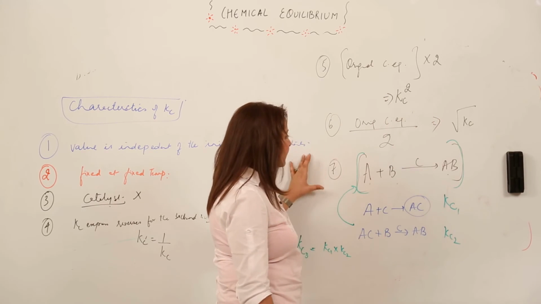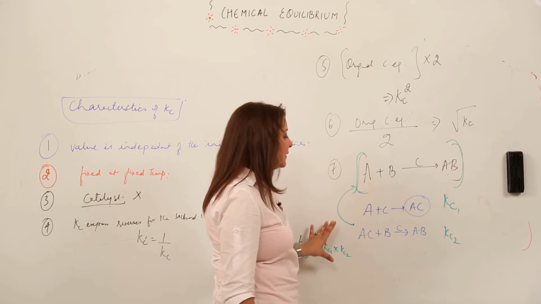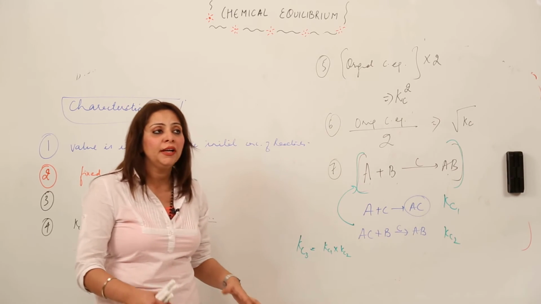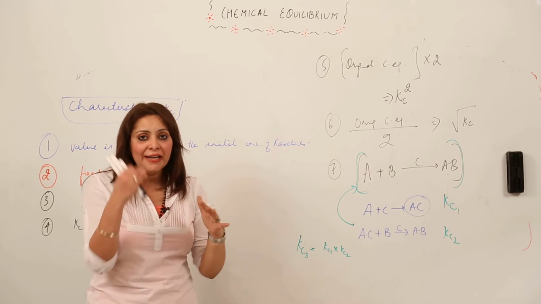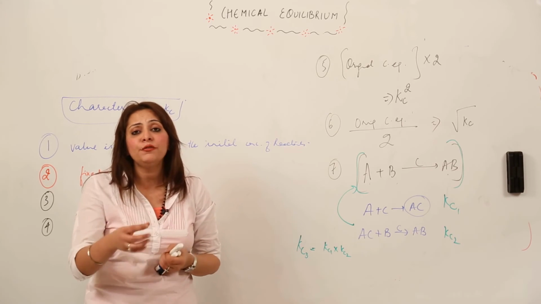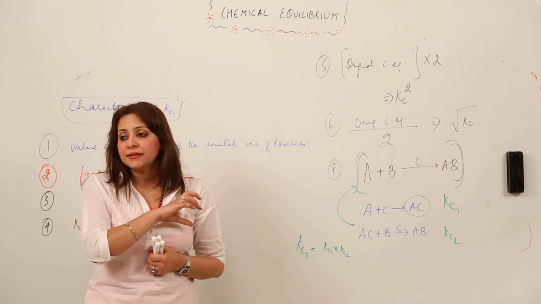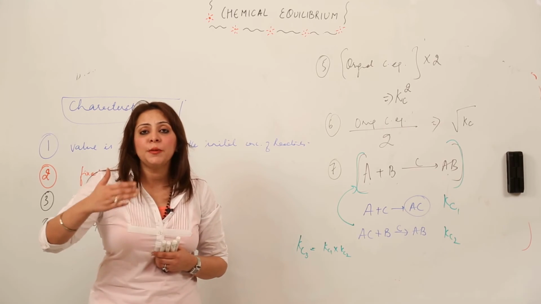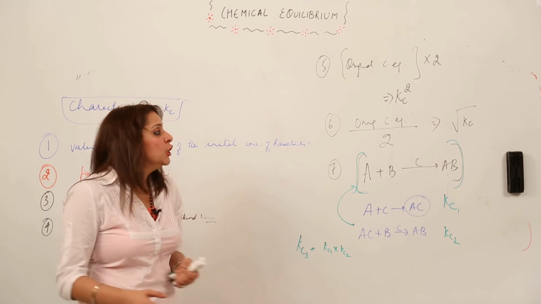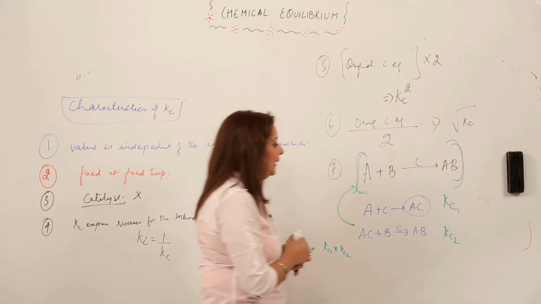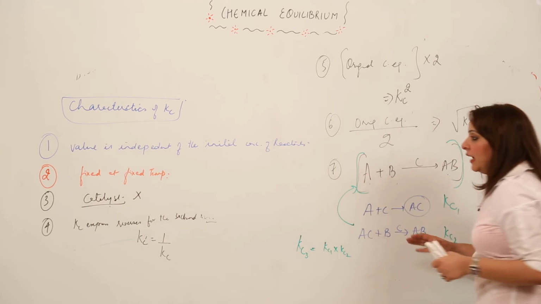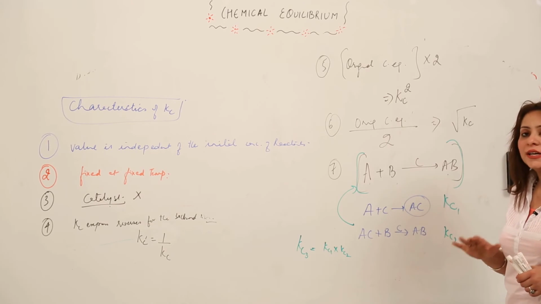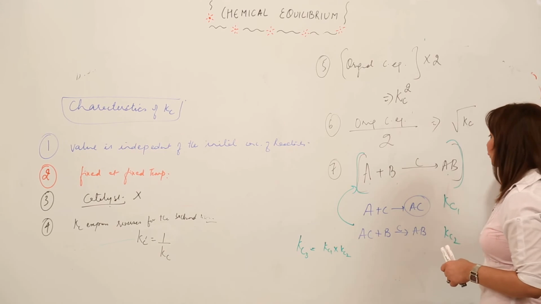Similarly, if a reaction occurs in different steps, the Kc for the overall reaction is the multiplication of the Kc expressions for the different steps. So this is how you explain the Kc value, and I think you now know the characteristics of Kc.